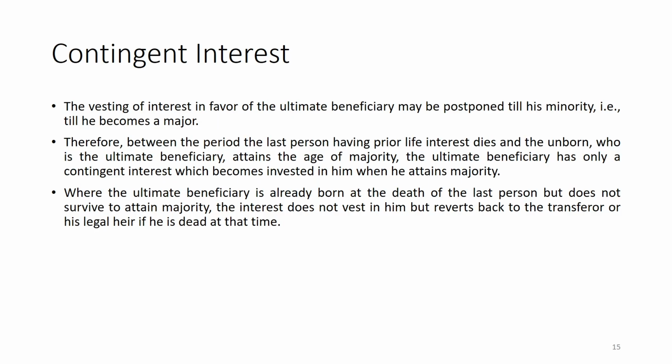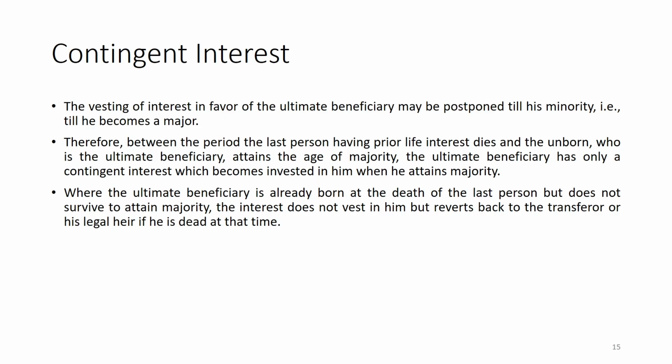Therefore, between the period when the last person having a prior life interest dies and the unborn who is the ultimate beneficiary attains the age of majority, the ultimate beneficiary has only a contingent interest which becomes vested in him when he attains majority.